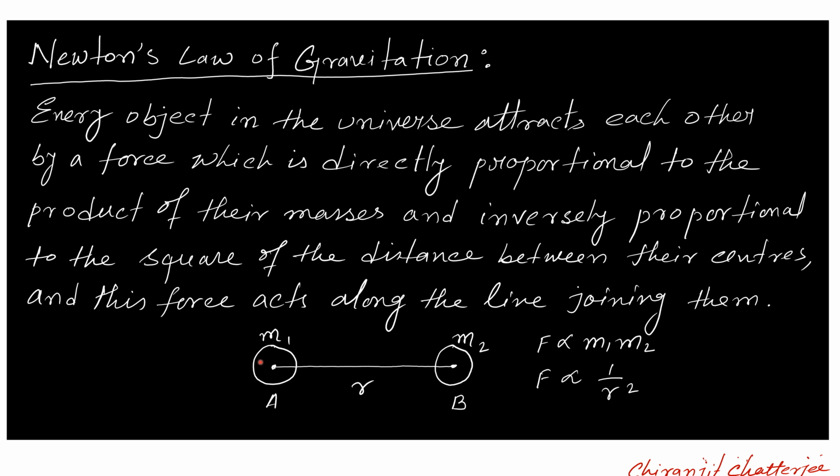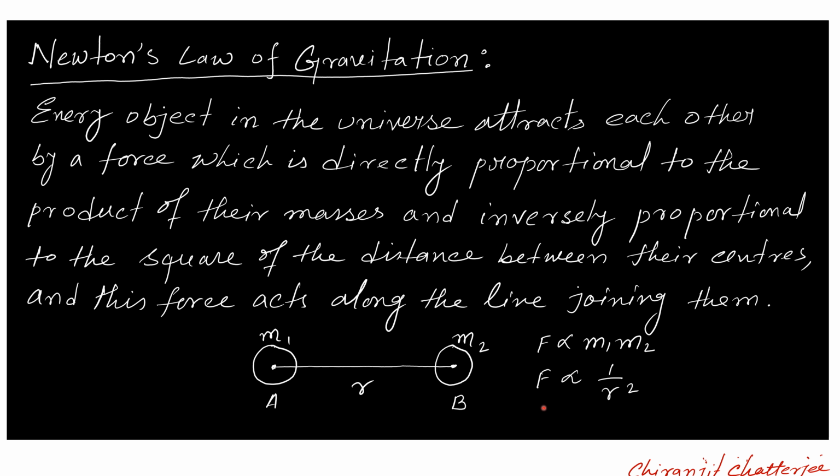So if there are two objects A and B, having the masses m1 and m2, and the distance between their centers is r, then F, the force of gravitation between them, is directly proportional to the product of their masses. So remember, the product of their masses.